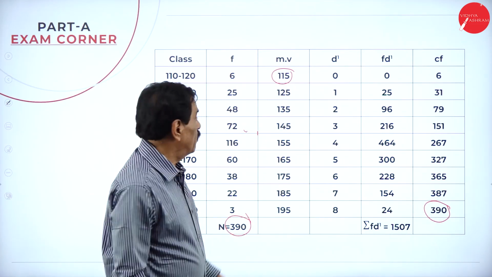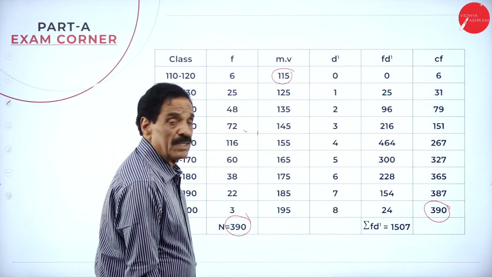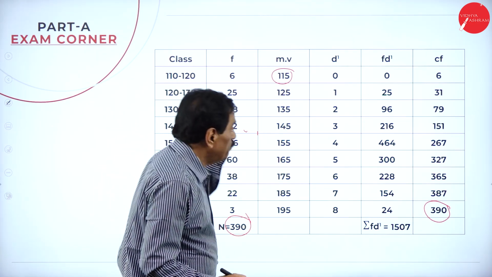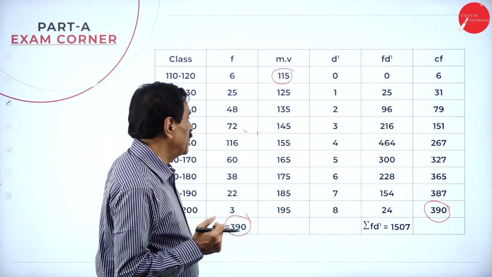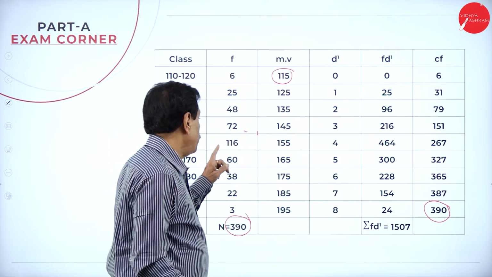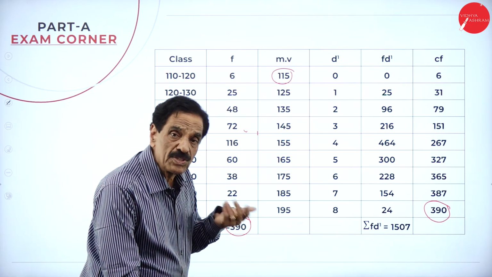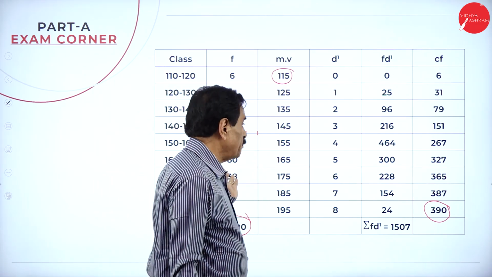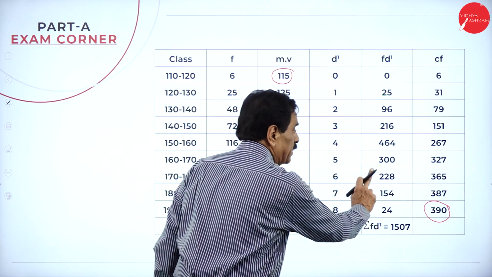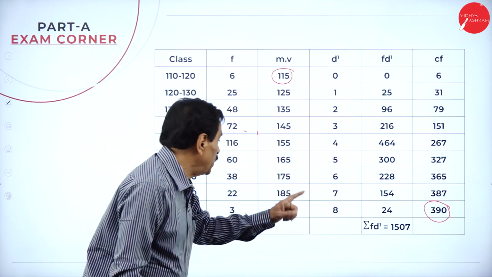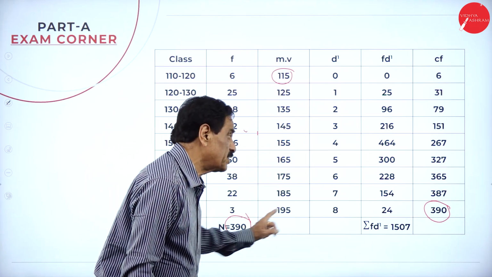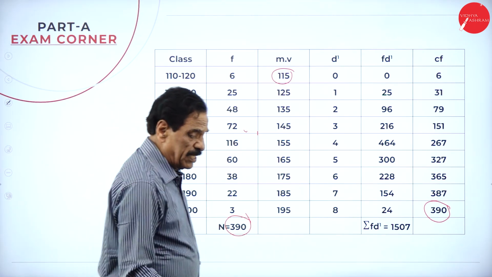What is the step to do? First is 6. 6 plus 25 is 31. 31 plus 48 is 79. 79 plus 72 is 151. 151 plus 116 is 267. 267 plus 60 is 327. 327 plus 38 is 365. 365 plus 22 is 387. 387 plus 3 is 390. So this is the cumulative frequency.